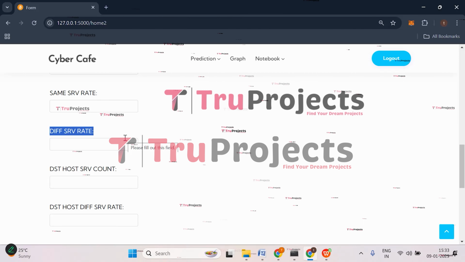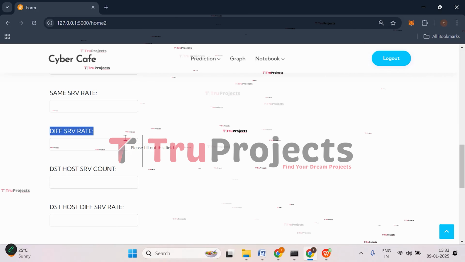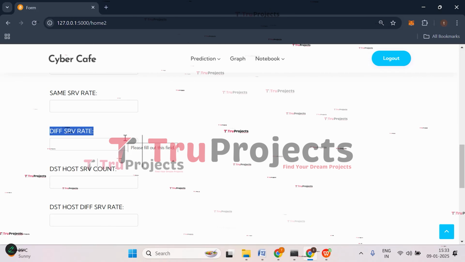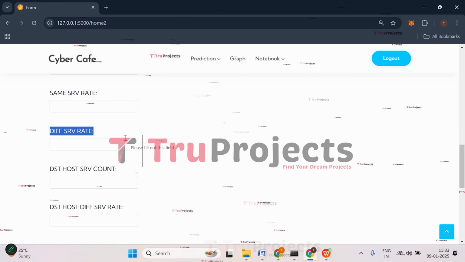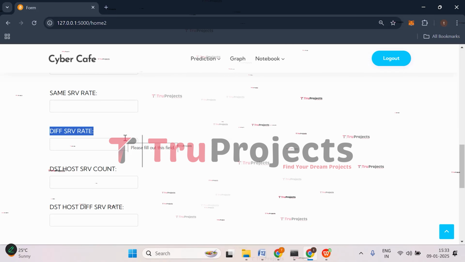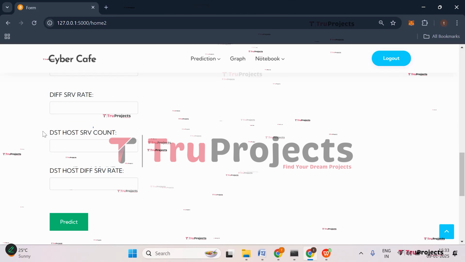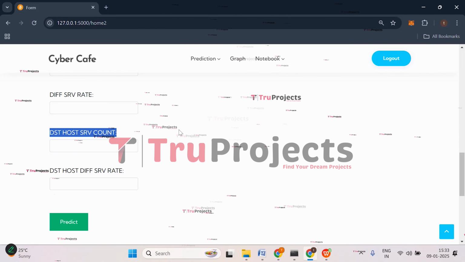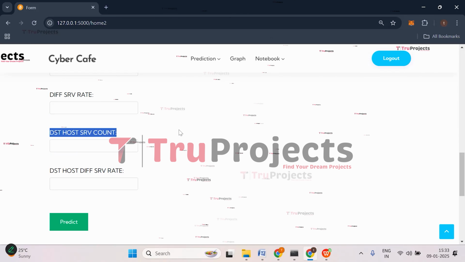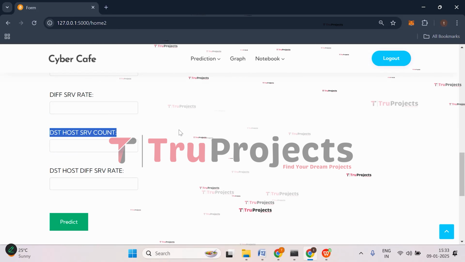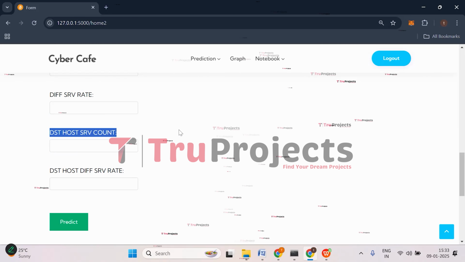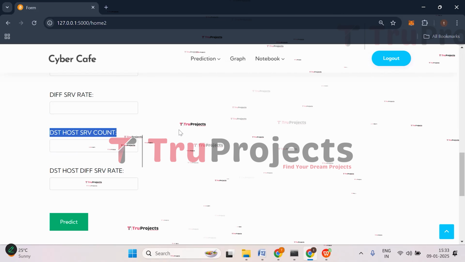Then we have different service rate. So this measures the rate at which different services are accessed by the source. A high rate of accessing different services in a short time might indicate scanning behavior or other suspicious activity. Then we have destination host service count. So this indicates the count of services accessed by the destination host. It helps to identify how many different services the destination has been interacting with during the flow, which could highlight